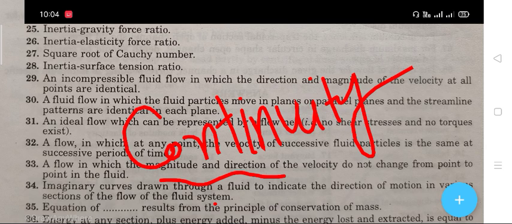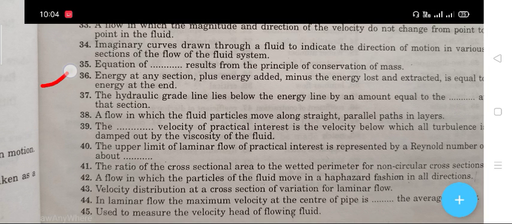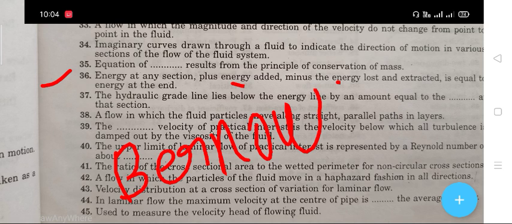The next question, question number 36 is that the energy at any section plus the energy added minus the energy lost and extracted is equal to the energy at the end. The right answer for question 36 is the Bernoulli theorem.